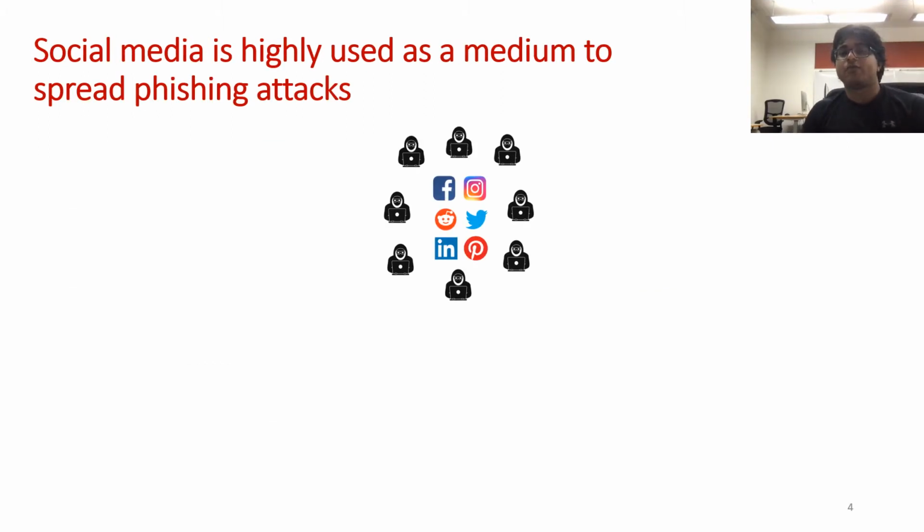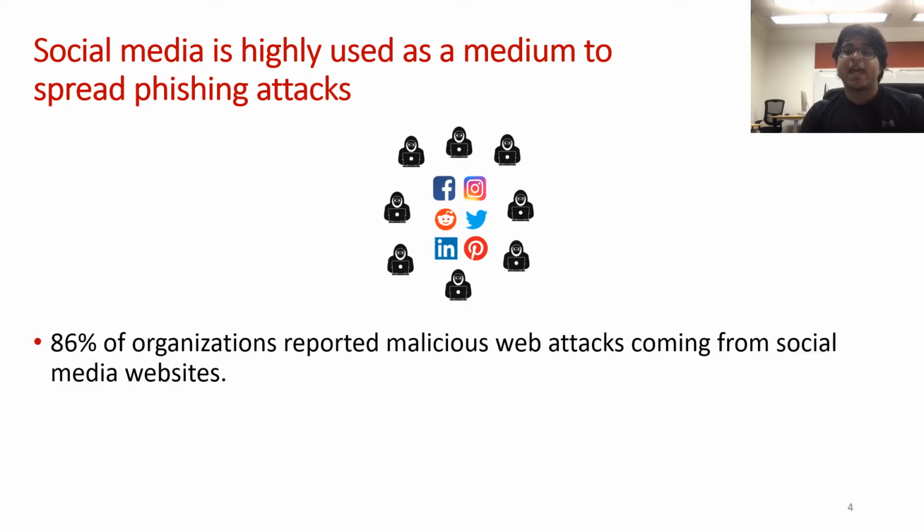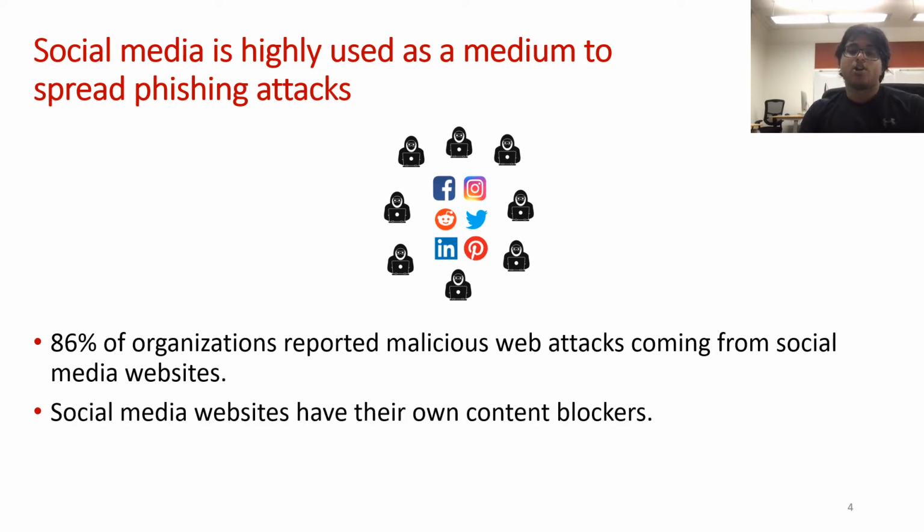These attacks can be found anywhere on the web, but they're most prominent across social media platforms such as Twitter, Facebook, Reddit, etc. In fact, 86% of organizations reported malicious attacks that originated from social media websites. Now, to counter these attacks, most of these platforms have their own content blockers.